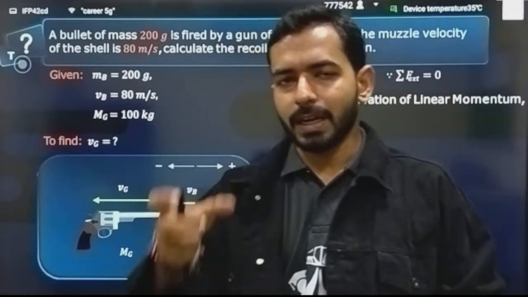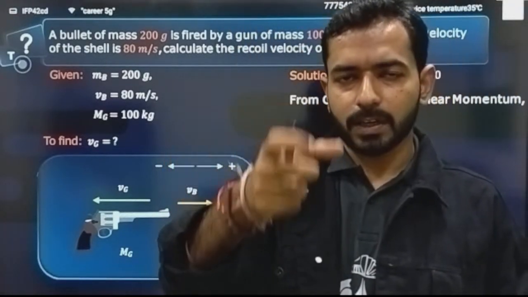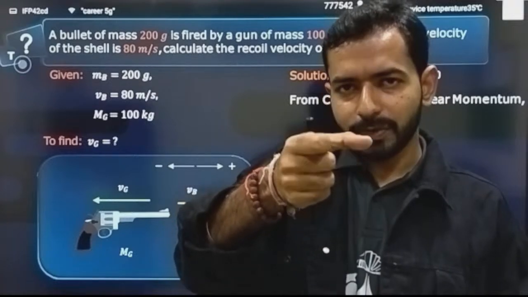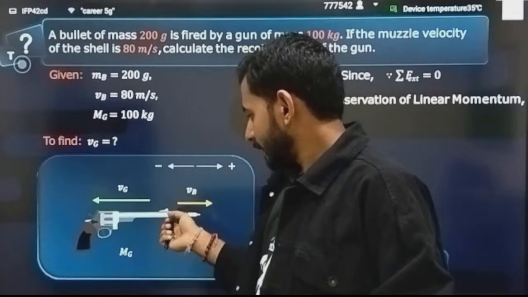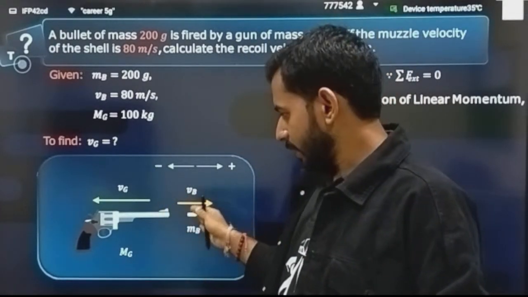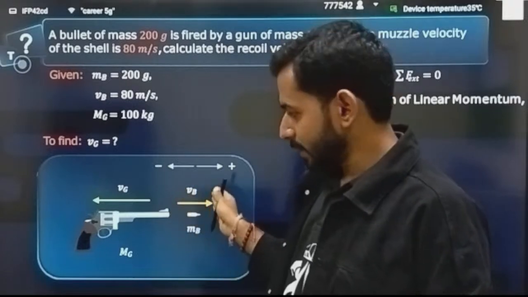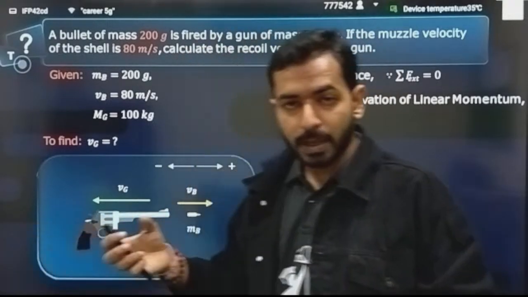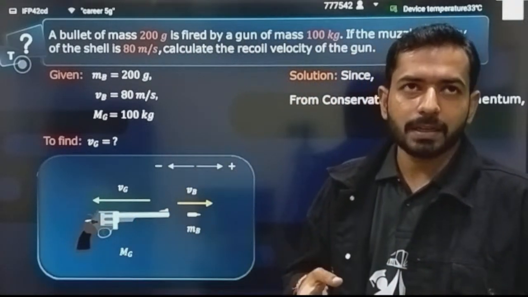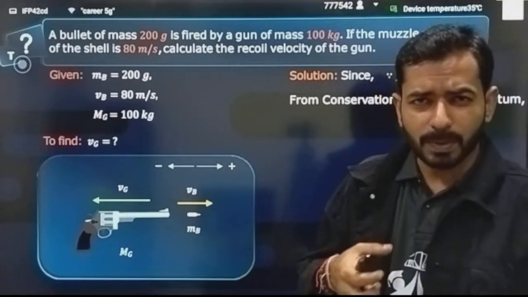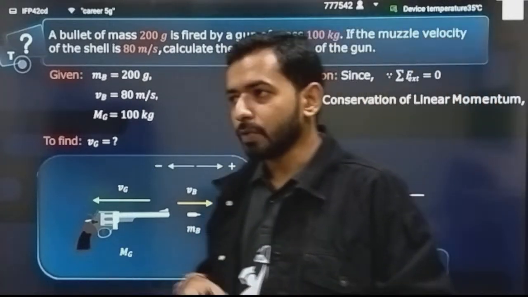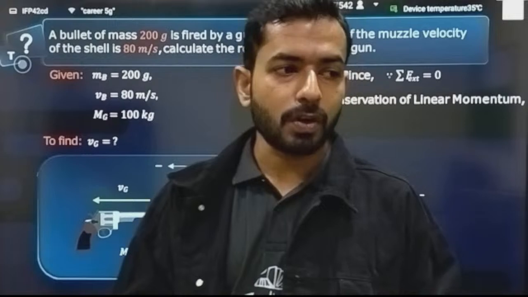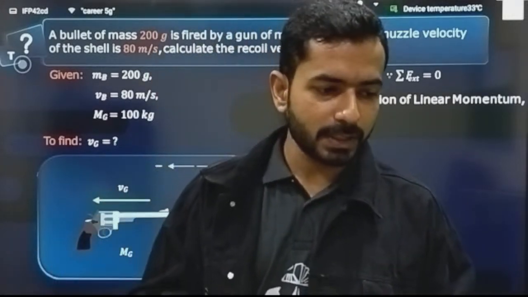Again I will simply say, when the gun was at rest, nothing was moving, that means the center of mass was at rest. Now if you are firing anything, that means this bullet is coming outside in the forward direction, so it has some momentum in the forward direction, and this body will feel some recoil velocity in the backward direction. From the basic classes we understand this. And how do we solve this kind of question? Using the concept of momentum conservation.